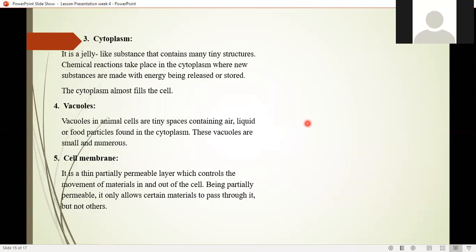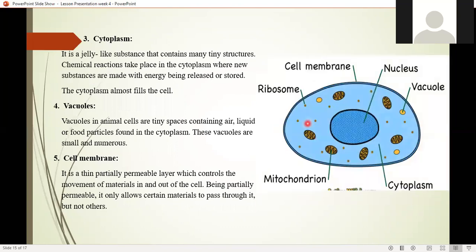So we were talking about cytoplasm, right? Cytoplasm is spread all around in the cell. As cytoplasm is spread all around in the cell, it means all the things that are going on inside cells should be placed in the cytoplasm, right? So all the chemical reactions in the cells are going to take place in the cytoplasm. For example, if you eat something, that is going to be in this cytoplasm, and this is going to be digested in the cytoplasm.